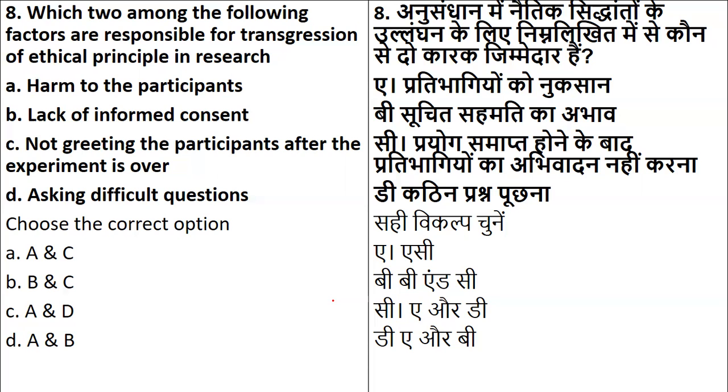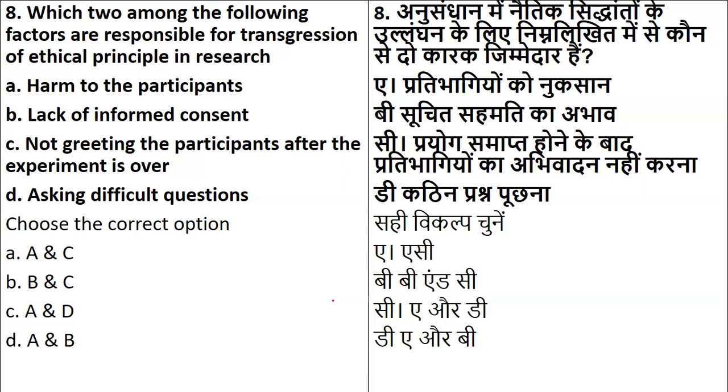Now you should understand the meaning of this word transgression. Basically, transgression is something which is against the rule, against the law. Now you will ask what is a rule and law in research. We can say that it is something against the code of research, the code of conduct, basically what to be done and what not to be done. So like that, in research also you have do's and don'ts. Instead of using the words do's and don'ts, we call it transgression.